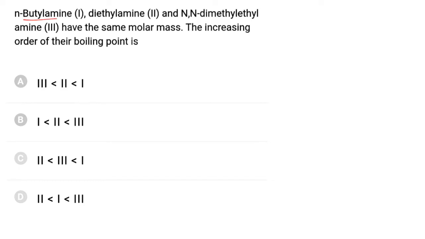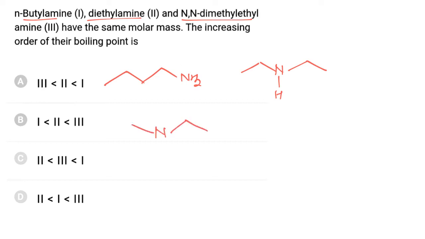Normal butylamine, diethylamine and N,N-dimethylamine have the same molar mass. So now this is normal butylamine, and this molecule is diethylamine. Now this molecule is N,N-dimethylamine.